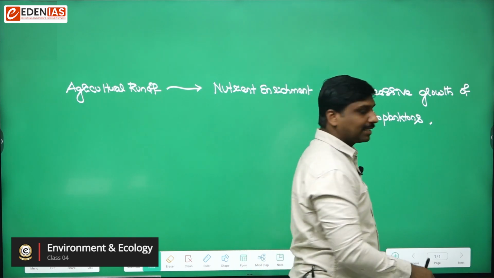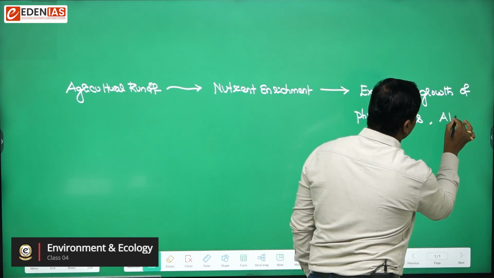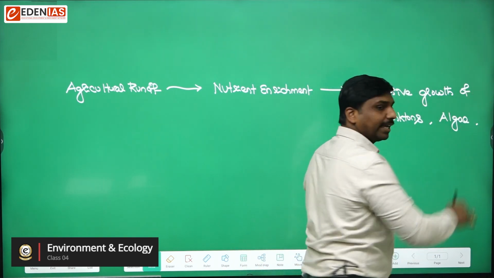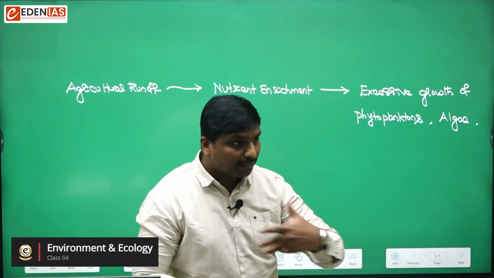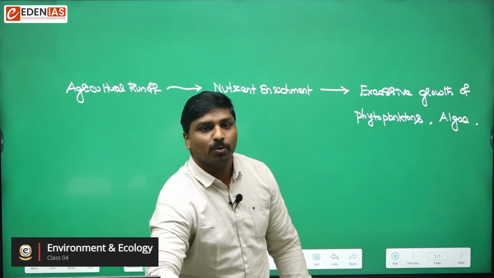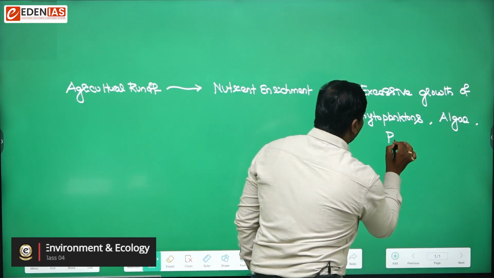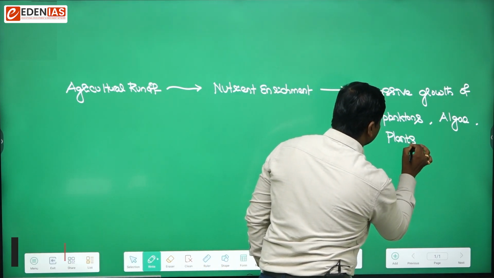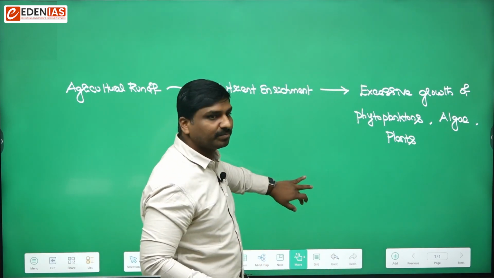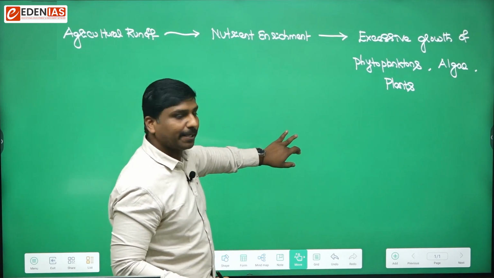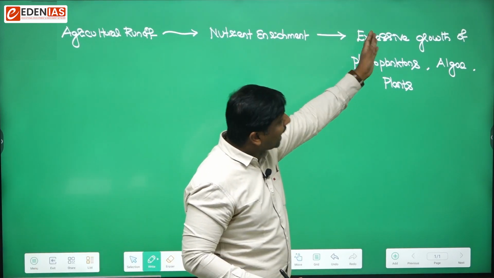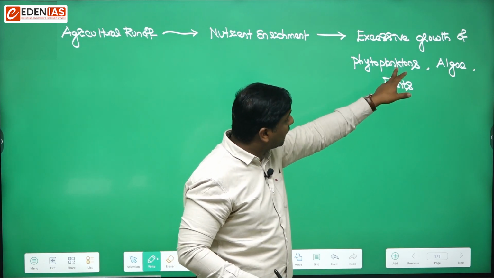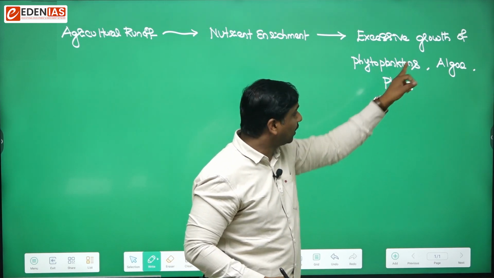One common example of phytoplankton is algae, or any other plants may also grow. So there would be excessive growth of these things in the water bodies. Now, try to observe what may happen next. Now there is excessive growth of phytoplanktons, algae and plants.